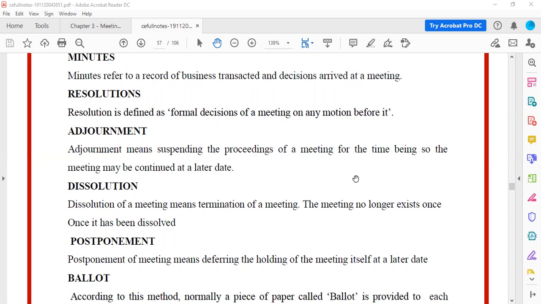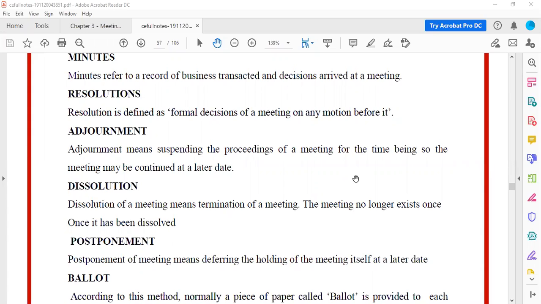So that is dissolution of a meeting. Then postponement. Postponement is we are going to have a meeting later at a different point of time. We were supposed to have it now, but due to some reason it is not happening. So we are deferring it. We are putting it further. So that will become the postponement of the meeting.